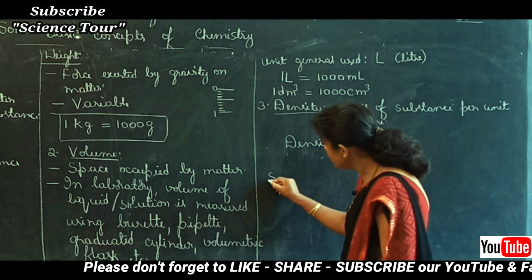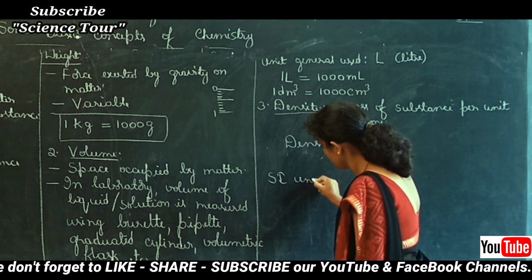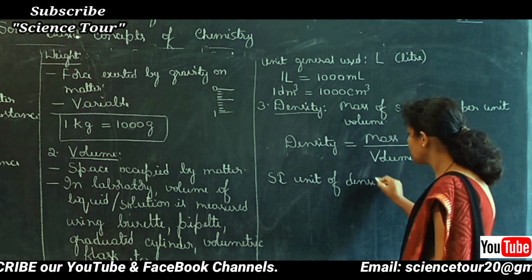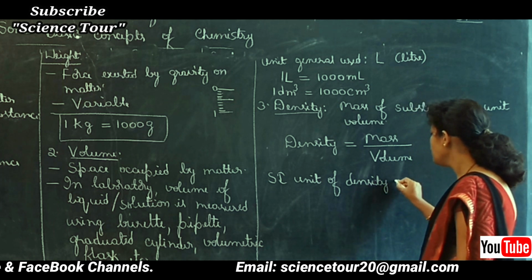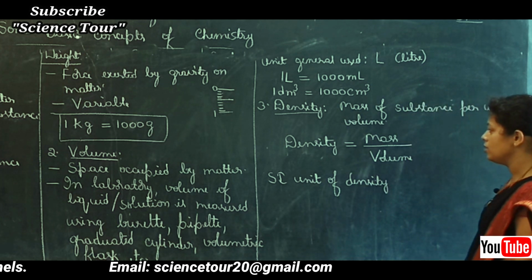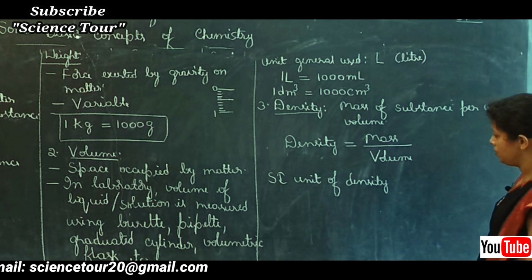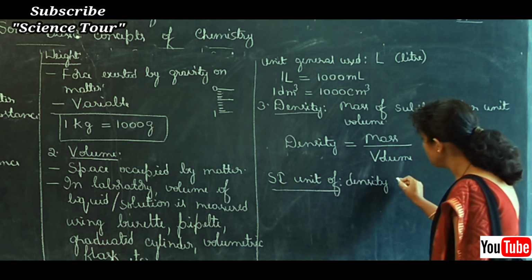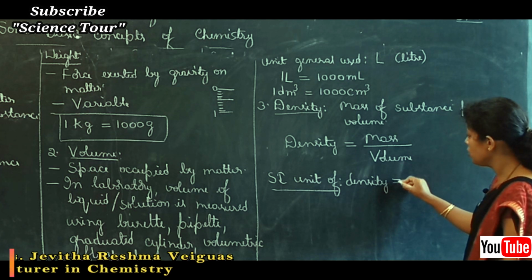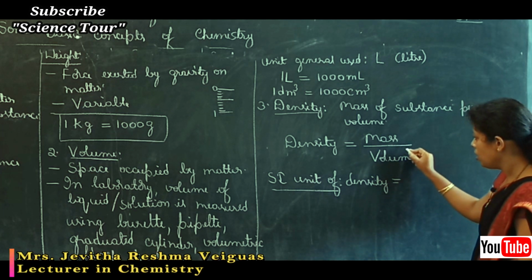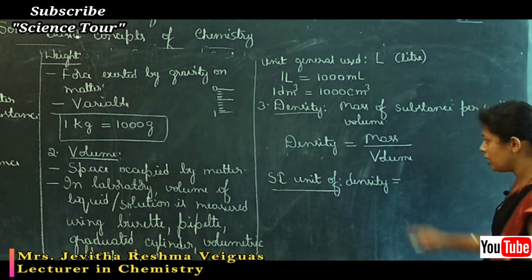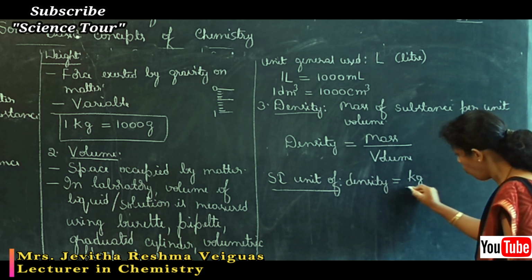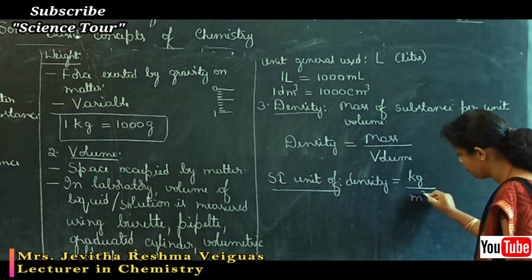What is the SI unit of density? The SI unit of density can be given in terms of the SI unit of mass and the SI unit of volume. For density, the SI unit is kilogram per meter cube. Why? Because the SI unit of mass is kilogram, and of volume is meter cube.